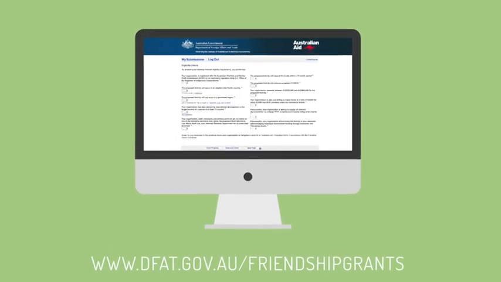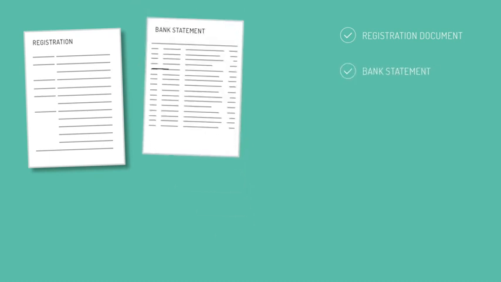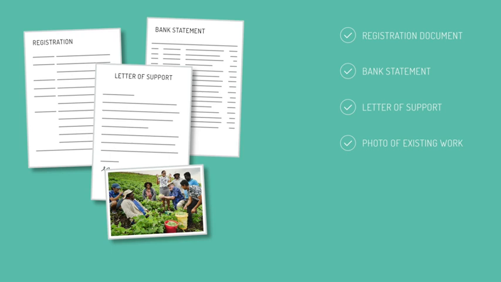Before you sit down to begin your application, there are some documents you will need to have with you to submit. Evidence of your organisation's current registration from the Australian Charities and Not-for-Profits Commission, your charity certificate, or a certificate of incorporation from a state or territory regulator. A bank statement or bank letter confirming your organisation's bank details and registered address. A letter of support from an in-country authority which states that your organisation has authority to implement your activity in that location. A photo that shows what your existing international development program is doing overseas.